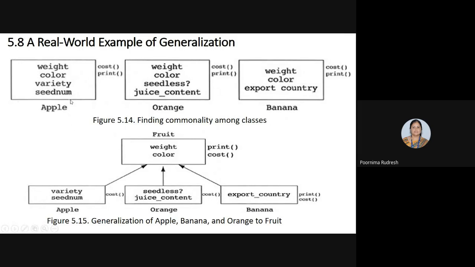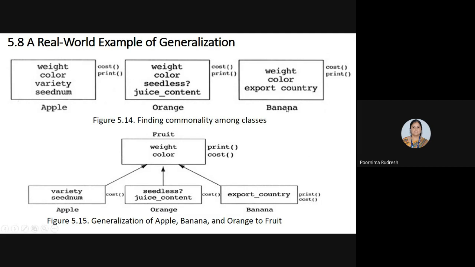So the apple class consists of variety and seed number, which are present only in the apple class, and hence are placed in the apple class itself. Similarly, for orange, seedless and juice content are data members not present in apple and banana, and hence are placed in the orange class. Similarly, export country is present only in the banana class, hence it is specialized data in the banana class.